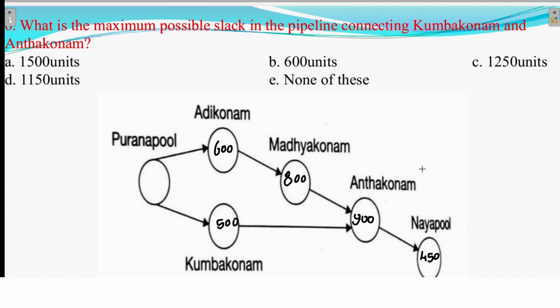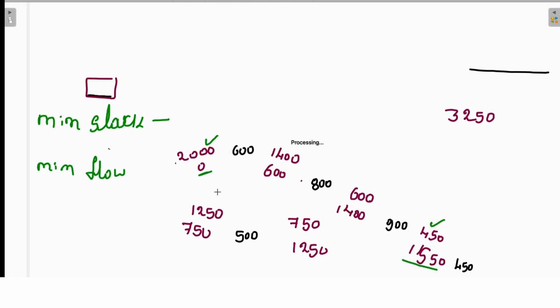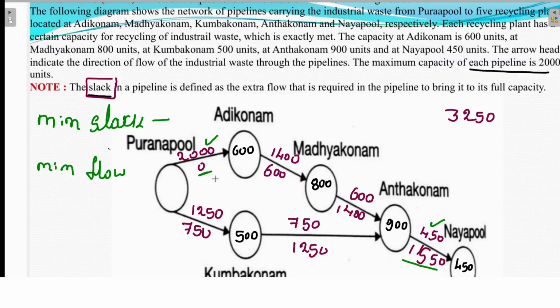I already explained that if I add all the plants, the total will be 3250, in the first diagram in the previous slide. So I can take that data directly.